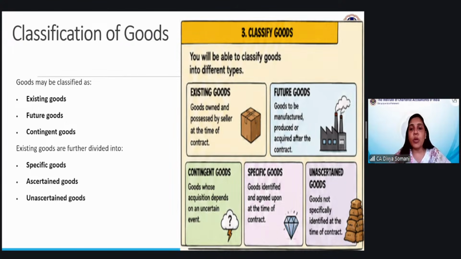The first and foremost important point which you all must know is that existing goods are always considered as sale. If the goods are existing, whatever contract you have entered into, it is termed as sale. But if you have entered into some kind of agreement which is for future goods, because the goods are not there, they will be produced.